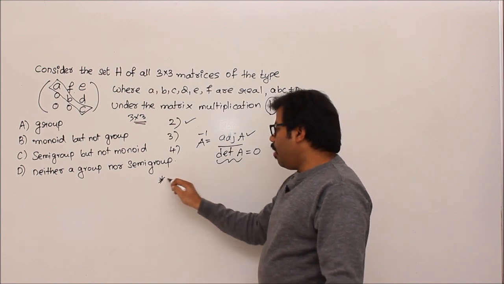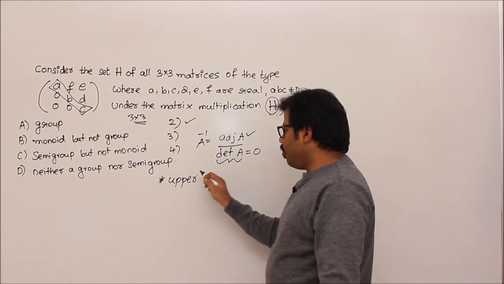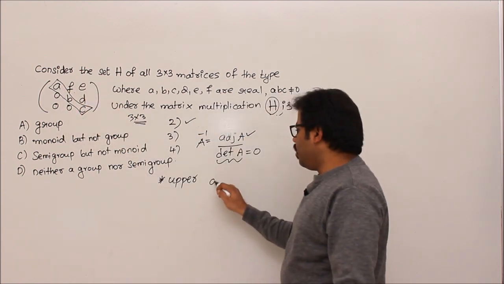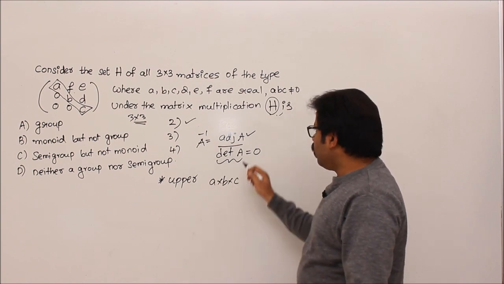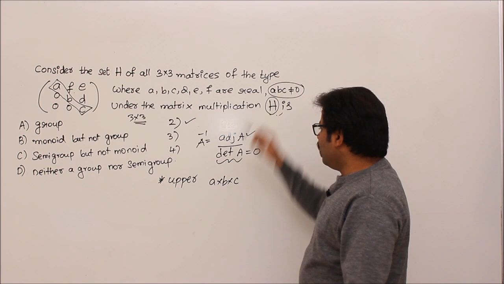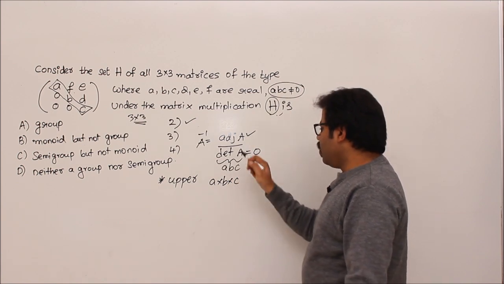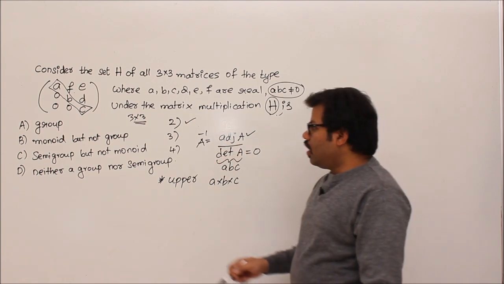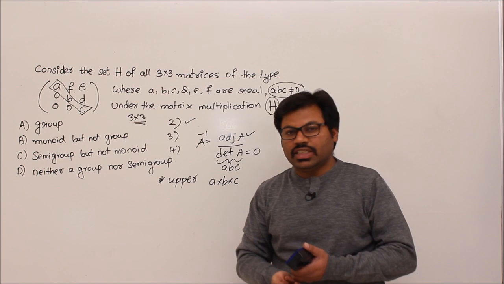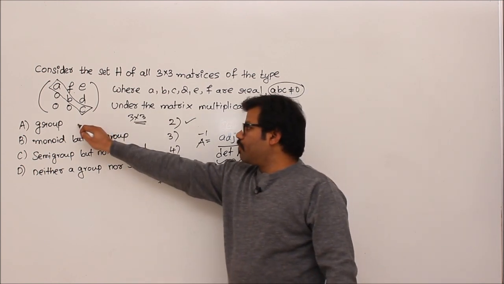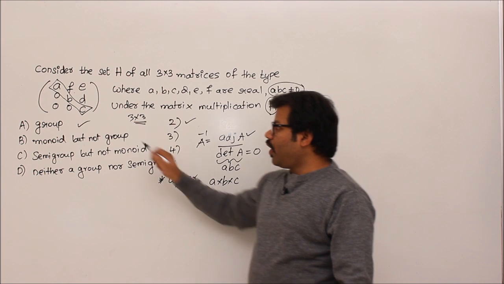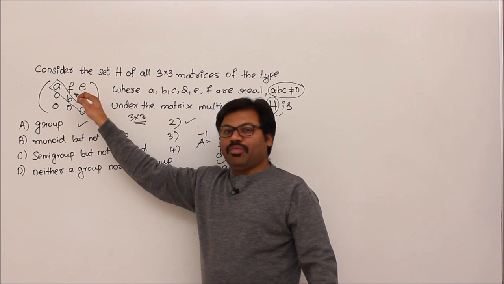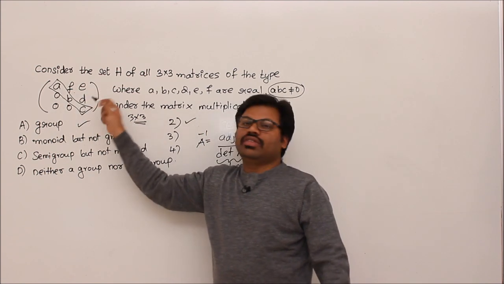Please remember, for any upper triangular matrix like this, the determinant is the product of the diagonal elements. Here ABC is going to be det A. So ABC not equal to 0, that's why it is given. So det A equals ABC, which is not equal to 0, so A inverse always exists for every element. That's why A inverse is well defined. So this is a group, correct? Here I am using the point that for an upper triangular matrix like this, the determinant is A into B into C.